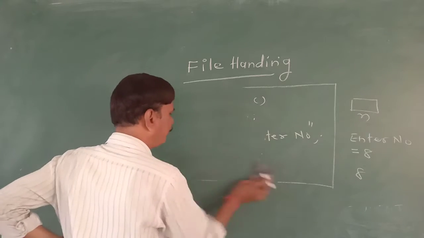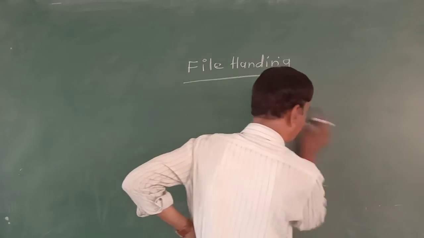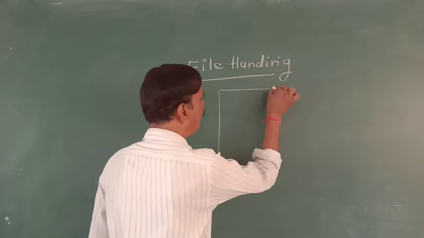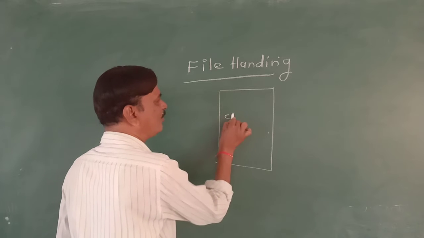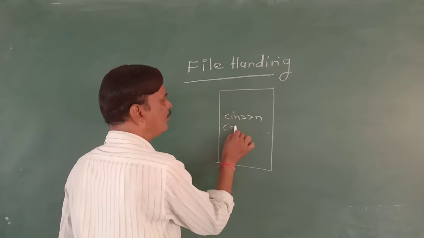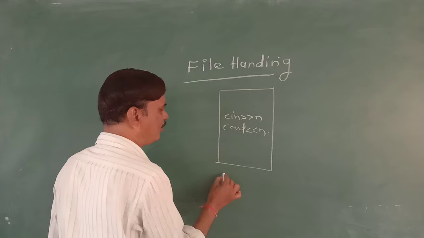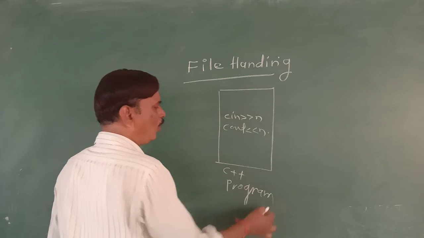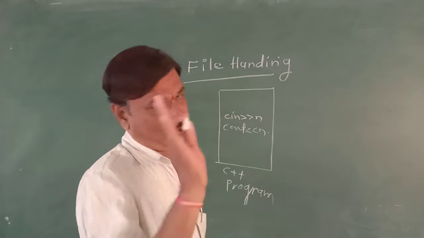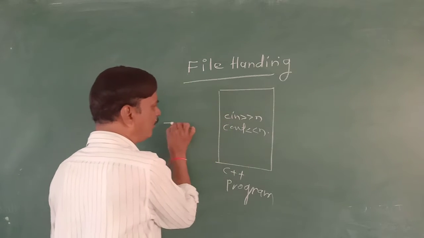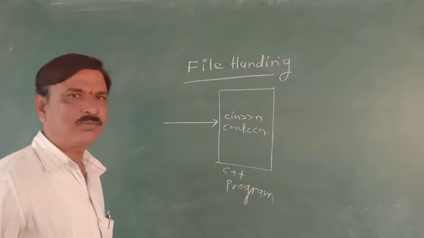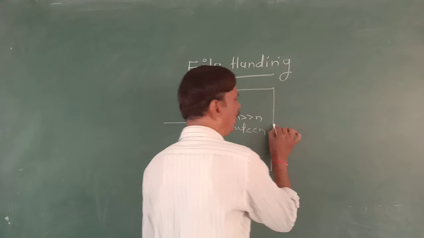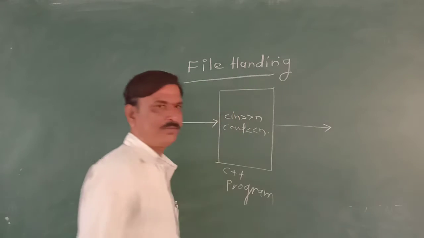That is, in short, whenever this C++ program executes, due to the cin statement we can input the data to the program, and due to the cout statement, the processed data will be output on the monitor.